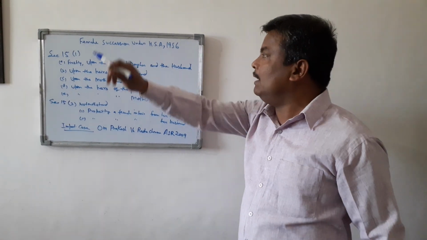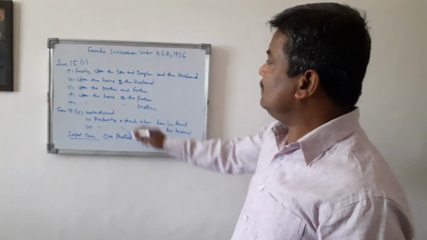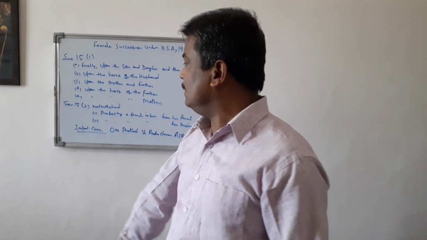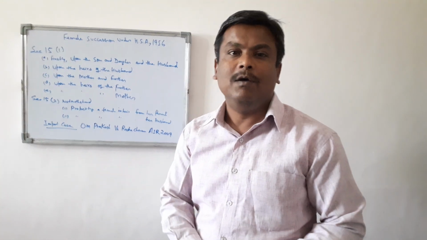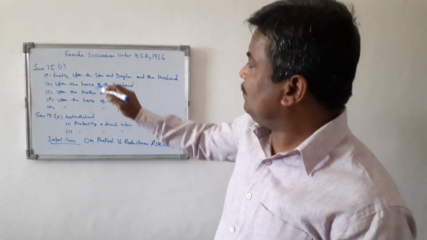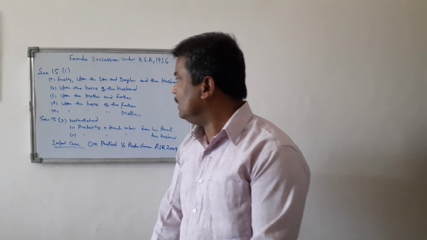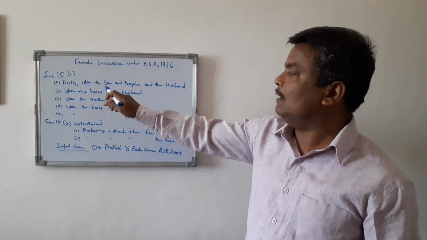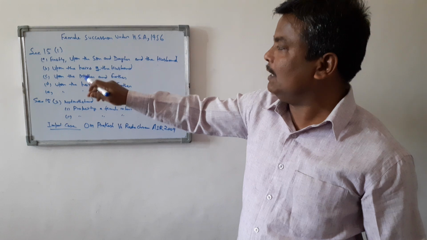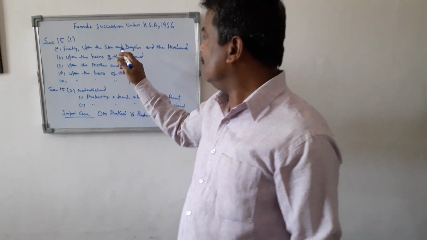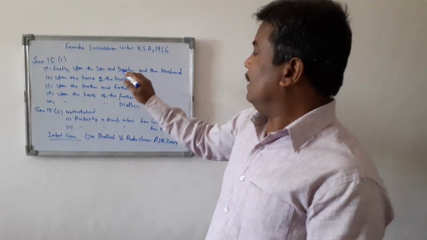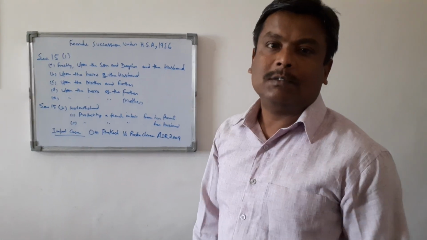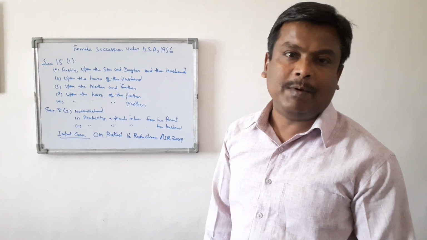Now, if a female Hindu dies intestate, then section 15 subclause 1, section 15 subclause 2, and thereafter section 16 will be applicable here. Section 15 subclause 1 says that if a female dies intestate, the property will first devolve to the son, thereafter her daughters and her husband. Here, son includes the children of a predeceased son and children of a predeceased daughter.